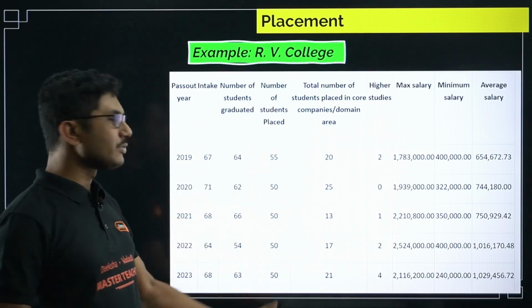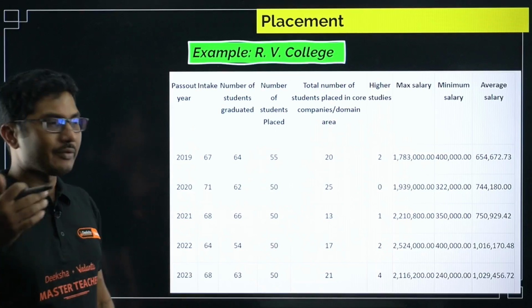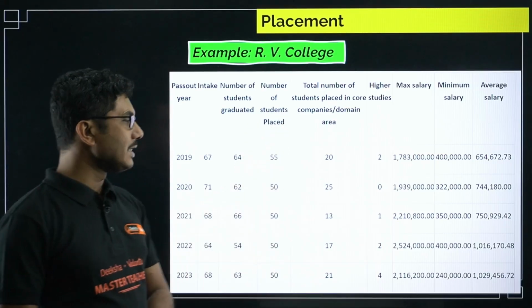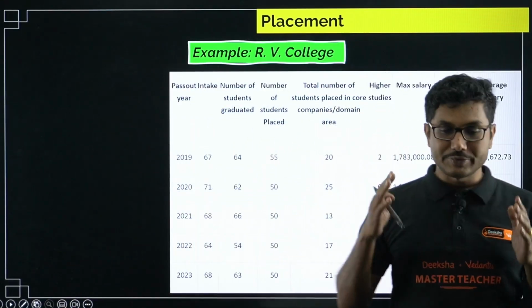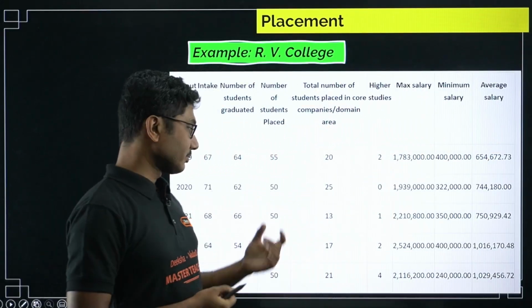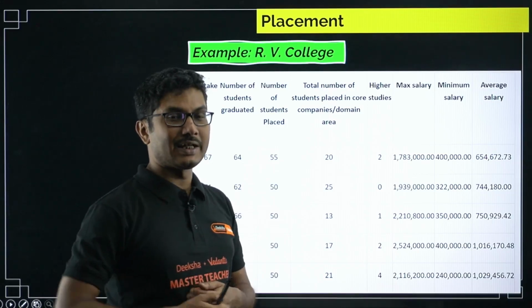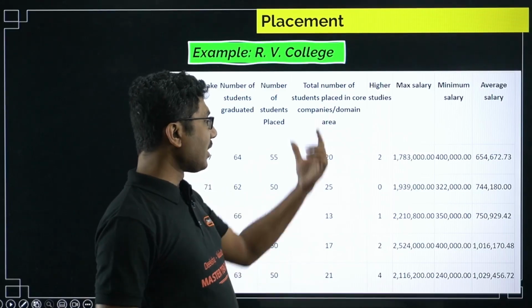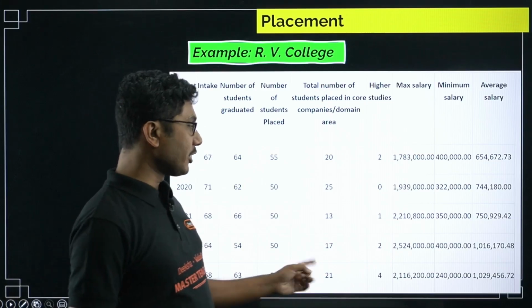Out of that, 50 students got placement. So 50 students, they got some kind of offer in their hand when they are passing out of the college, right? Out of 50 students, 21 is core domain. Core domain means the one I was talking about: if you have studied electronics and electrical engineering and you are working as an electrical and electronics engineer, then you will be considered a core job. If you join as an IT engineer, IT developer, then you will not be considered a core job, right? So 21 is the core job they got. So almost 40% of the students got core jobs, 42% in fact.